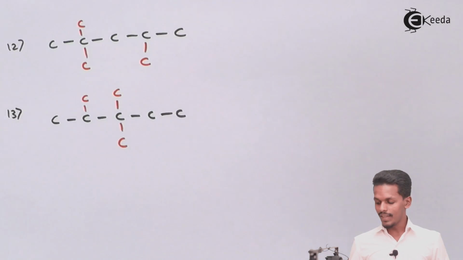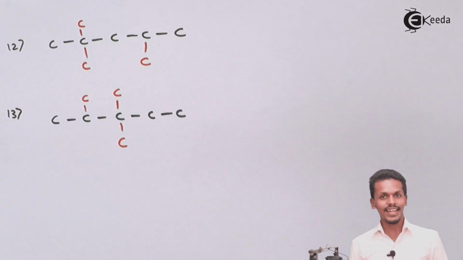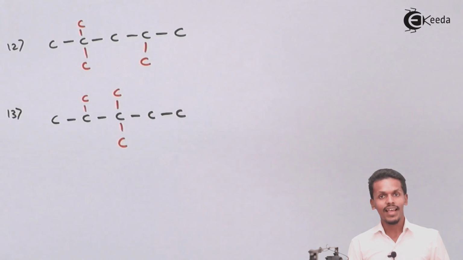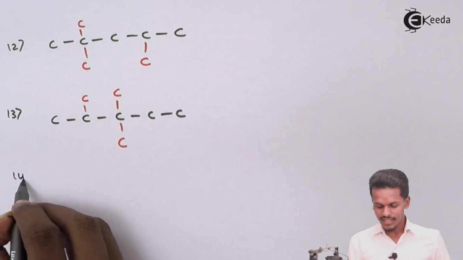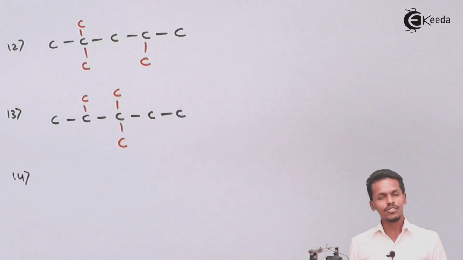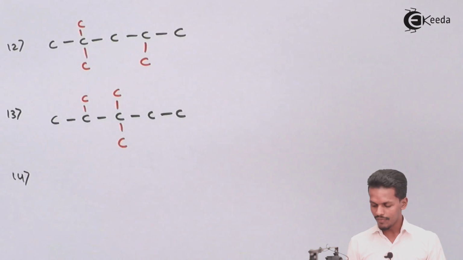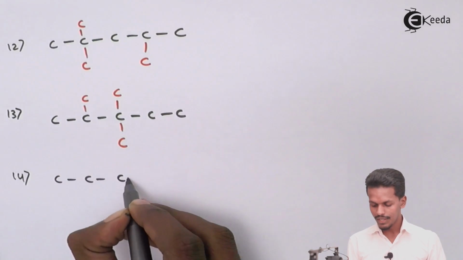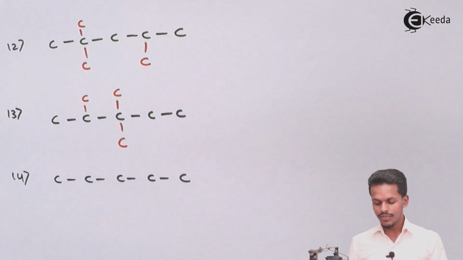So this is what we have, and let us draw the next, doing more possibilities, so that we could find how many isomers it could show. So let us consider the 14th one. Suppose in case of 14, I have made carbon atoms in a straight chain, 1, 2, 3, 4, 5. So these are the 5 carbon atoms that I have drawn in a straight chain.